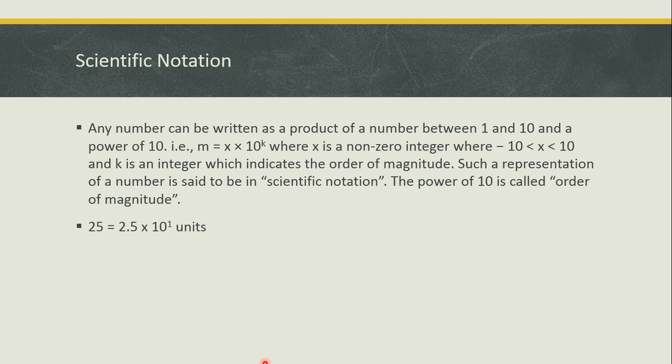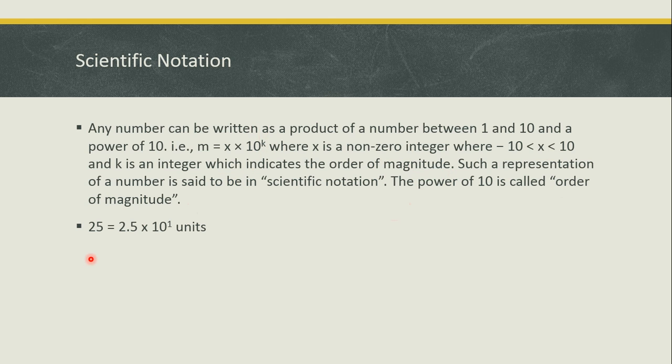That is writing a number in scientific notation, where x is non-zero, that is x is greater than 0 or lesser than 0, x is greater than -10 and x is lesser than 10, and k is an integer which indicates the order of magnitude. K can be a positive integer or negative integer. This representation is known as scientific notation, and the power of 10, k, is called the order of magnitude.